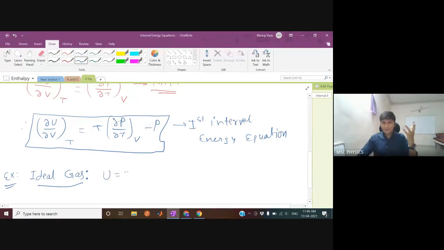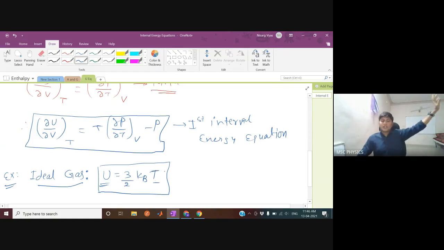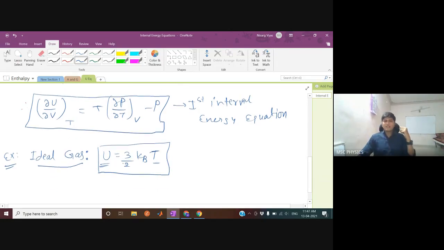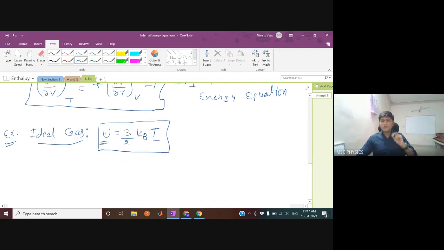Just temperature. So you write it like this, kBT. This is the famous equipartition theorem. For each degree of freedom you have 1/2 kBT energy. So from this only you can say that U is only and only dependent on temperature for ideal gas. This is what we realized after doing so many calculations and using the kinetic theory of gases. But now we are going to reach the same result by using this first internal energy equation. We are going to reach exactly the same relation. How will we do that? We want to prove that internal energy is only a function of temperature alone, nothing else.